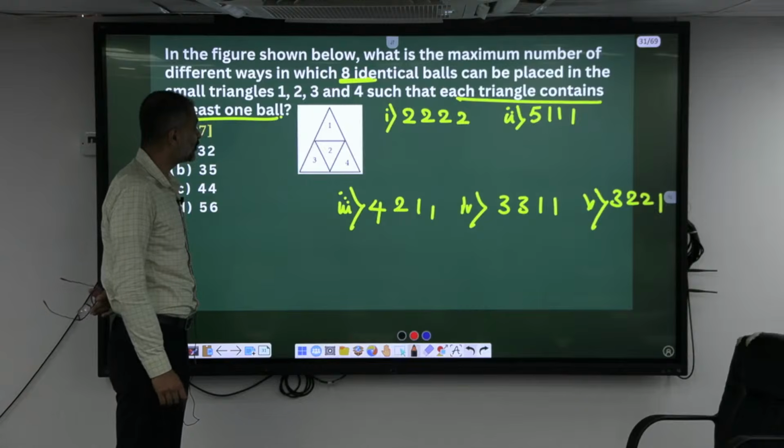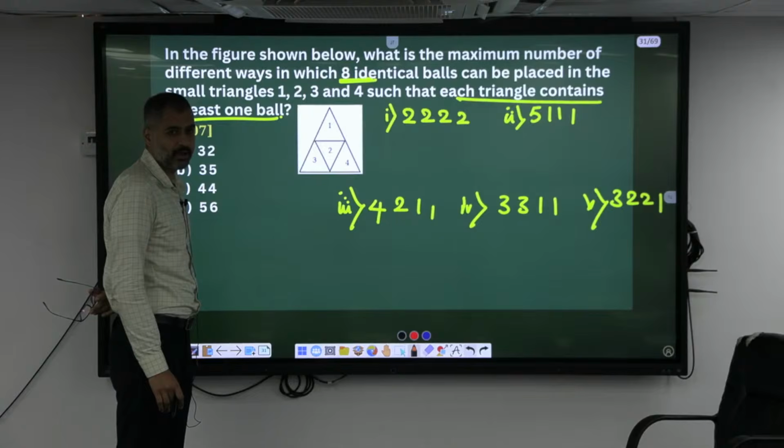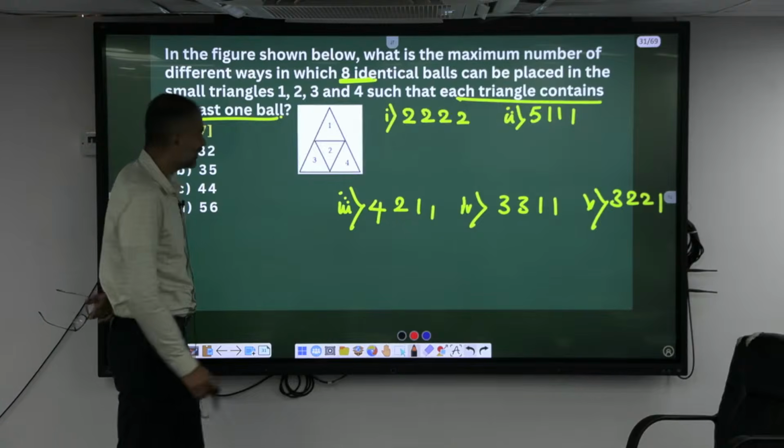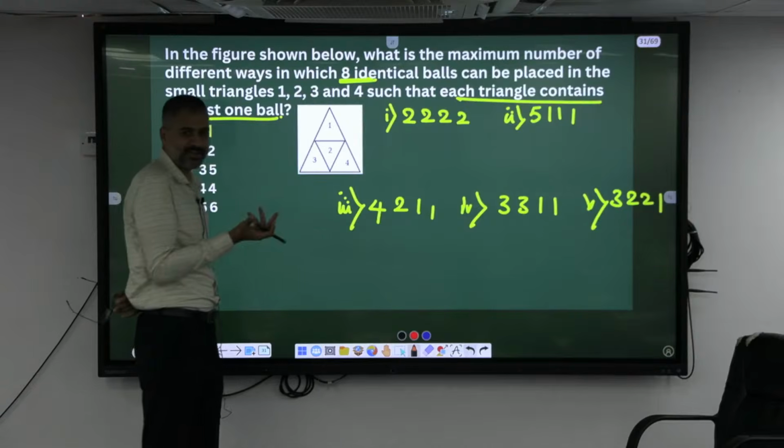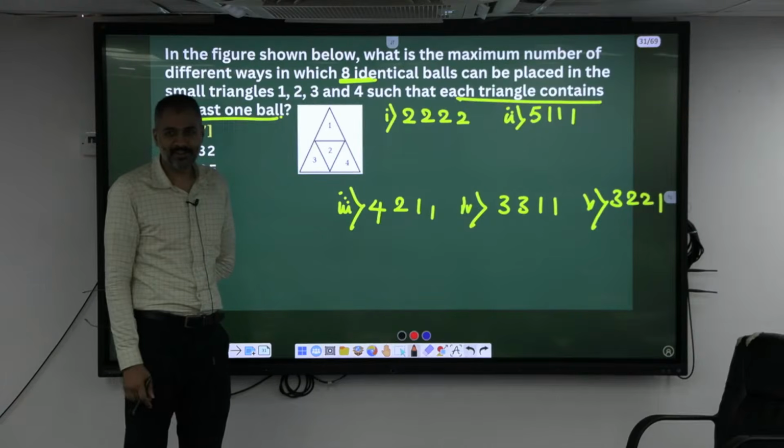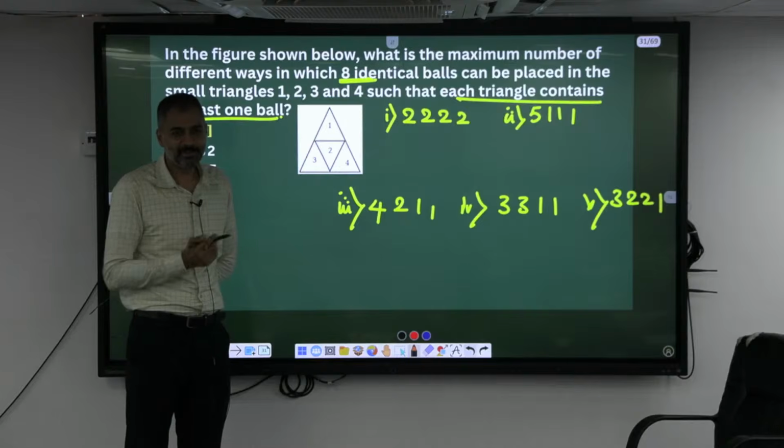Now if you are placing 2, 2, 2, 2, how many different ways can you place it? 4C2 into 4C2. You have to place two, madam, however you place it, it is the same. How many different ways can you put it? There is only one way, isn't it?